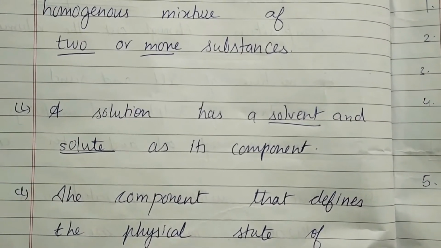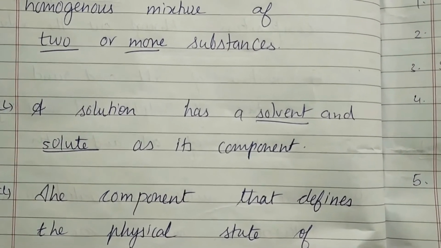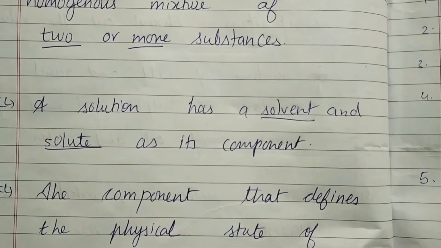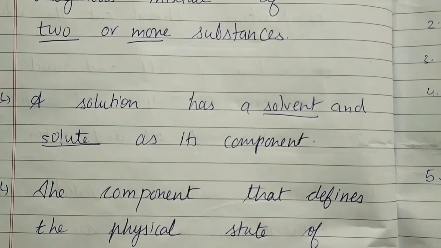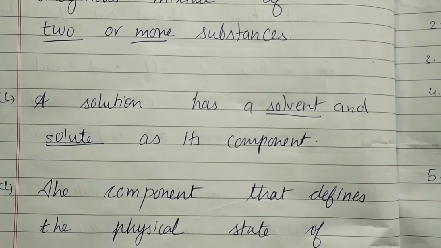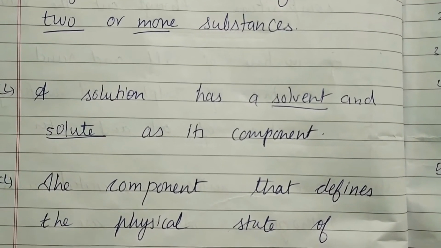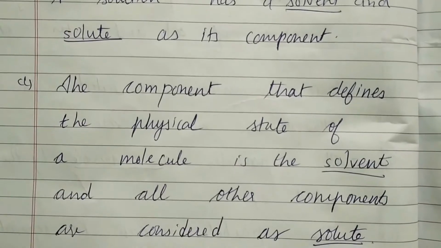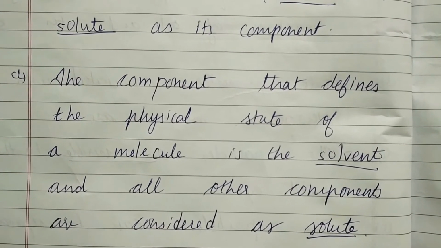Now, the first point of true solution: a solution has a solvent and a solute as its components. You can see there are two major components in solution, one is solvent and other is solute. Solute can be one or different kinds, but they are dissolved in solvent. Second point, the component that defines the physical state of the mixture is the solvent.